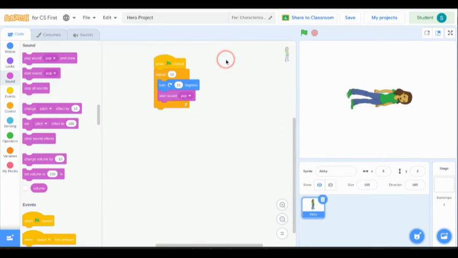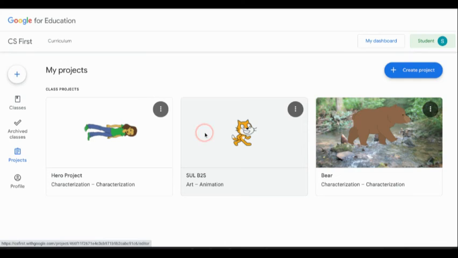Now, you can see that it automatically saved it. All right. I can hit the share to classroom if I wanted to. The students can also click on the My Project button, and that should show all of the projects that they created within their CS First profile.